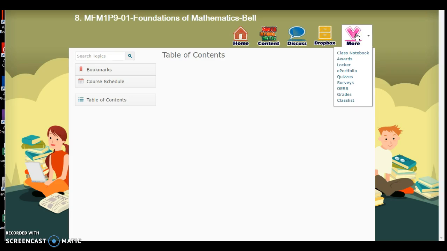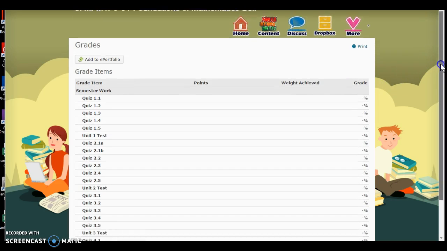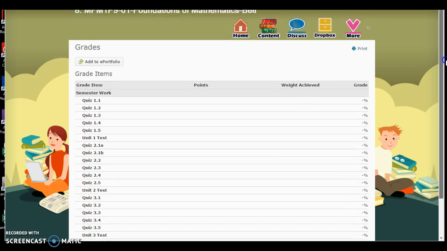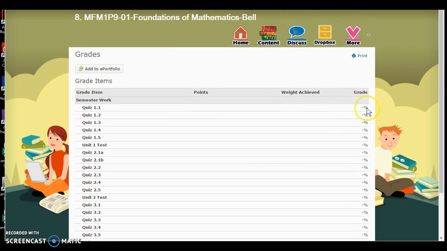If you click on more, there's a few links here, but the two we're going to be interested in are going to be the quizzes and the grades. If you start by clicking on grades, it'll actually show you all the items that are going to be graded throughout this course. Once you complete a task, your mark's going to appear here, and right at the top, you're going to be able to see your overall grade. So you'll always be updated on how well you are doing.